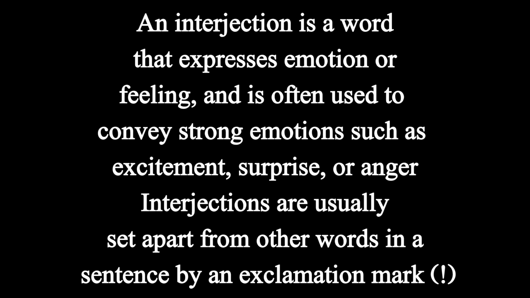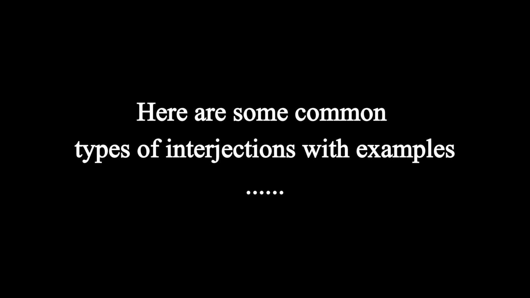Now let's start interjection. An interjection is a word that expresses emotion or feeling and is often used to convey strong emotions such as excitement, surprise, or anger. Interjections are usually set apart from other words in a sentence by an exclamation mark. Here are some common types of interjections with examples.